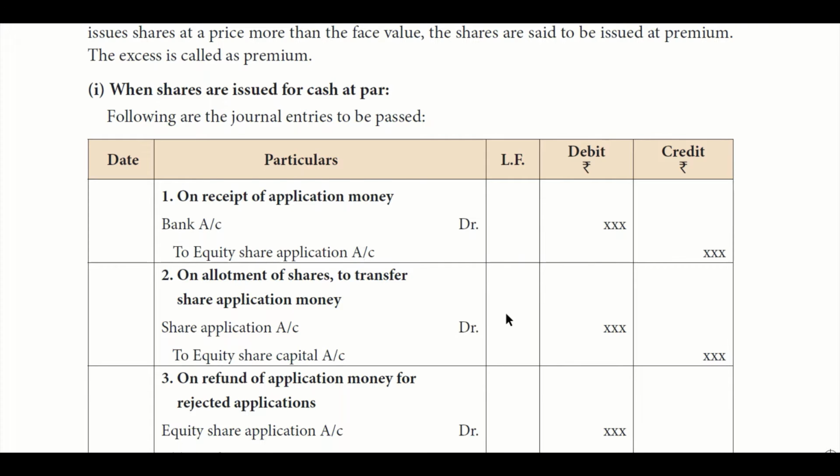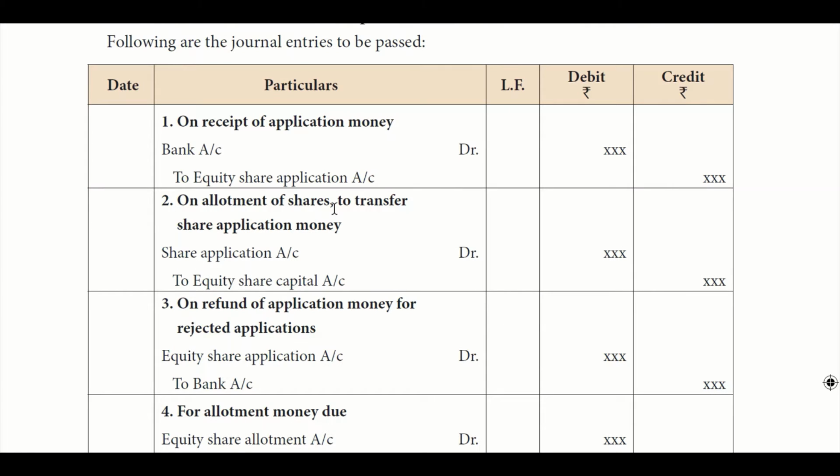On allotment of shares, to transfer share application money to share capital: when you allot the shares, you are finalizing those applicants and issuing shares to them, so the share application money has to go to the share capital account. You credited the share application account earlier, now you debit the share application account and credit the share capital account.